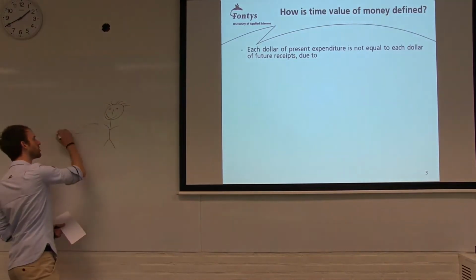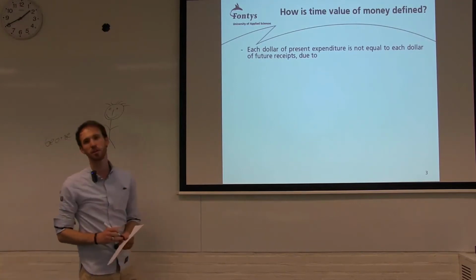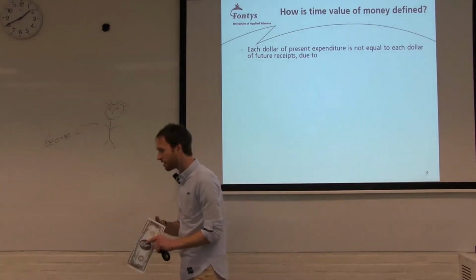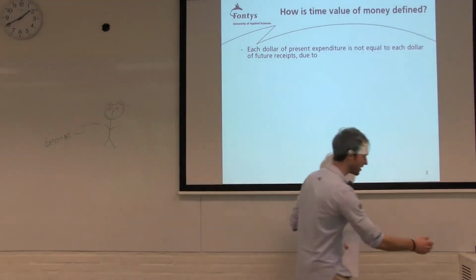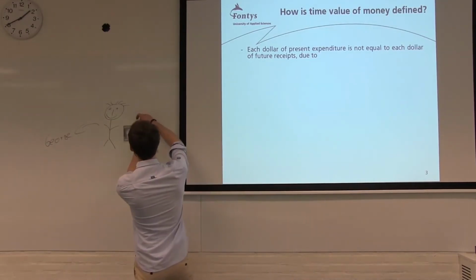Let's say this is George, and I consider him a good investment. He has a company himself, and I want to invest the $5 million into George's business.